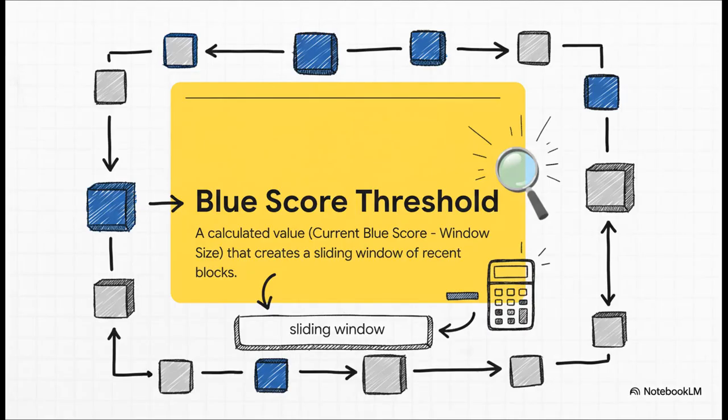And here's how it actually works. The network calculates a blue score threshold. It takes a block's blue score, which is basically a measure of how well connected it is, and then subtracts the difficulty window size. And just with that simple bit of math, it creates this dynamic, sliding window of relevant blocks, all without ever having to look at a clock.